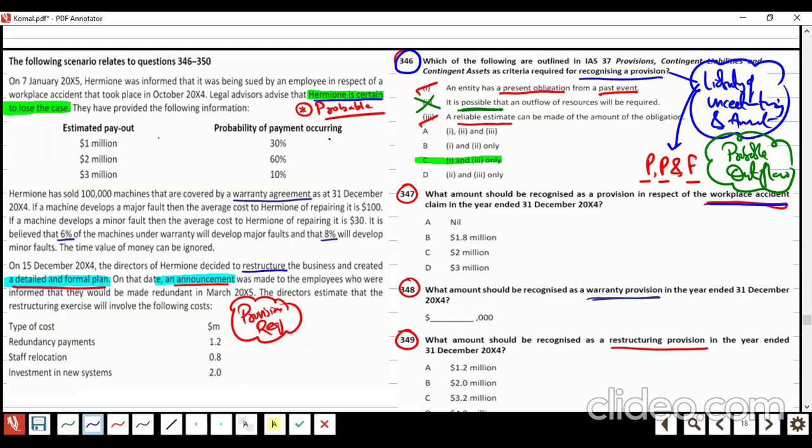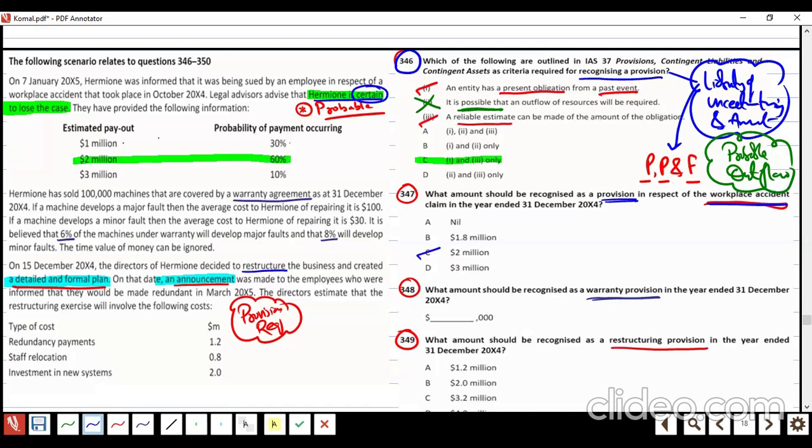Here, they are not giving you the EVs; expected value is not given. They are saying 30% chances, 1 million, probability of payment occurring 30%, 10%, and 60%. What the lawyer suggests is that it is certain we will lose the case, meaning most likely, right or wrong? So if we are going to lose the case, how much is the provision supposed to be?